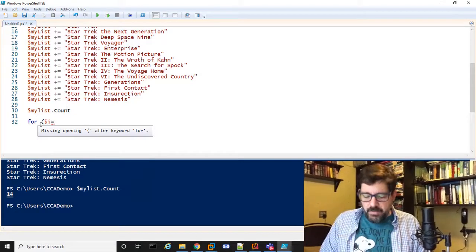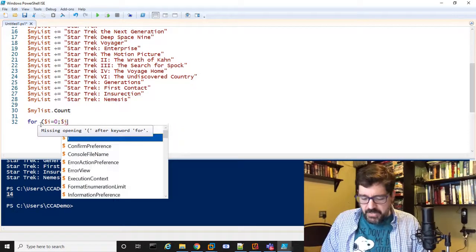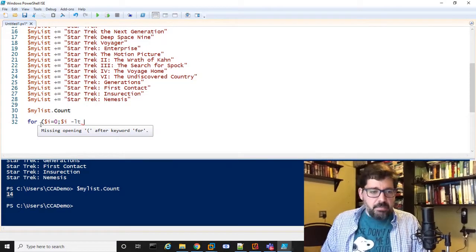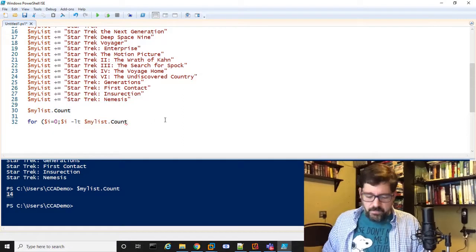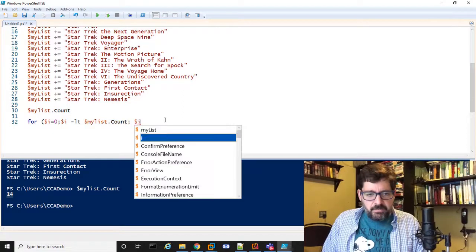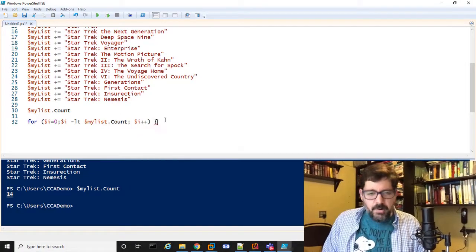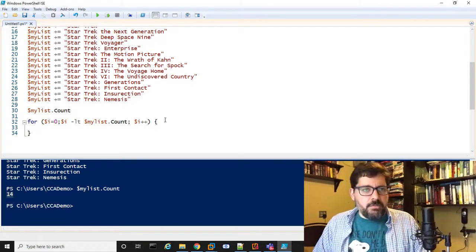I'm going to start with $i being 0, and while $i is less than the count, I'm just going to get the count. Then for each iteration, we're just going to increment $i. Pretty straightforward. This is just a pretty normal way to write a loop in most programming languages.